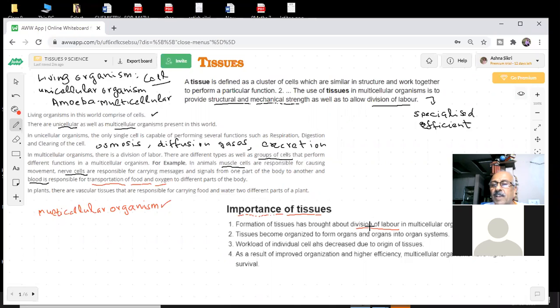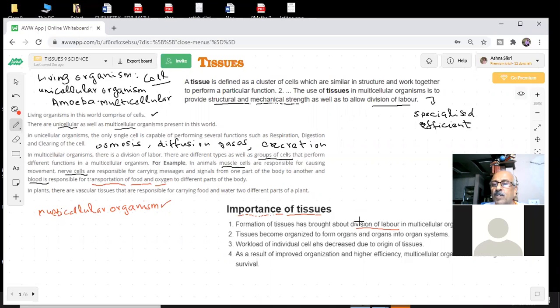First thing we told you, division of labor. Now, any doubt about the division of labor? In our ordinary life also, there is a division of labor. I can't do all the work. I do one type of work, and different people do different types of work. There are skilled workers, electricians, carpenters. Because the efficiency becomes better, people become specialized. A doctor treats patients, an engineer makes things, drivers drive. So division of labor is a normal thing in our everyday life, and the same thing is happening inside your body.